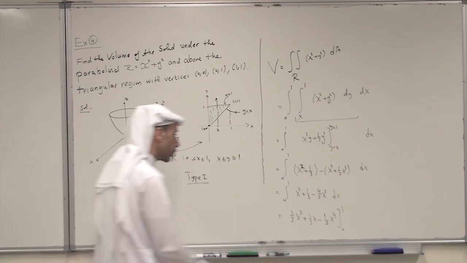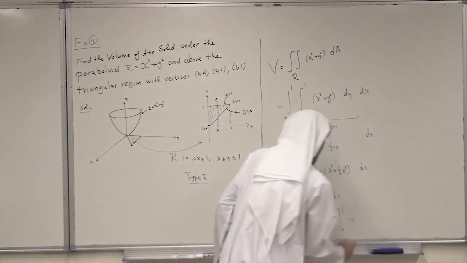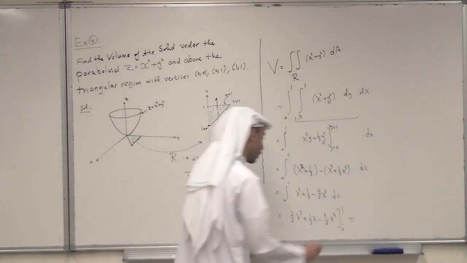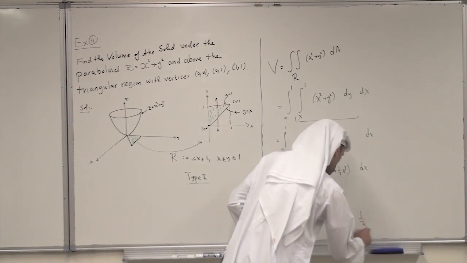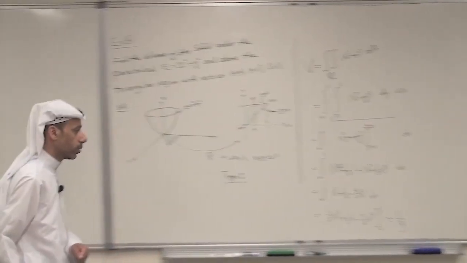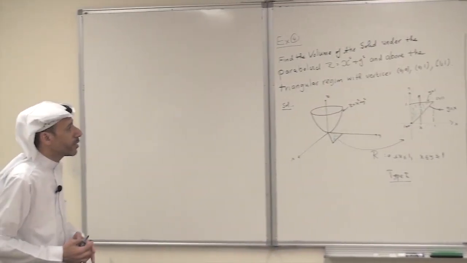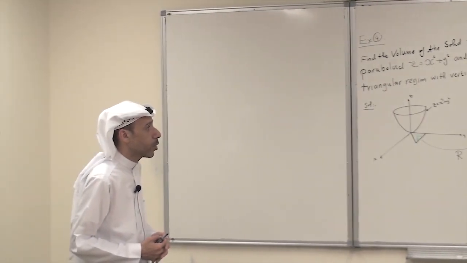Substitute 1 and 0, you get 1/3 plus 1/3 minus 1/3. The answer is just 1 over 3. So this is how to solve this volume problem.